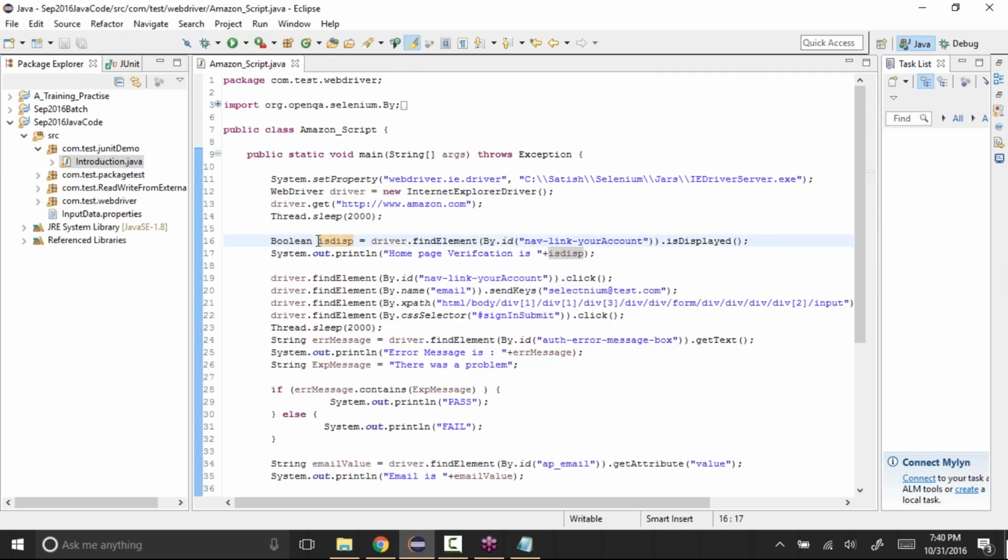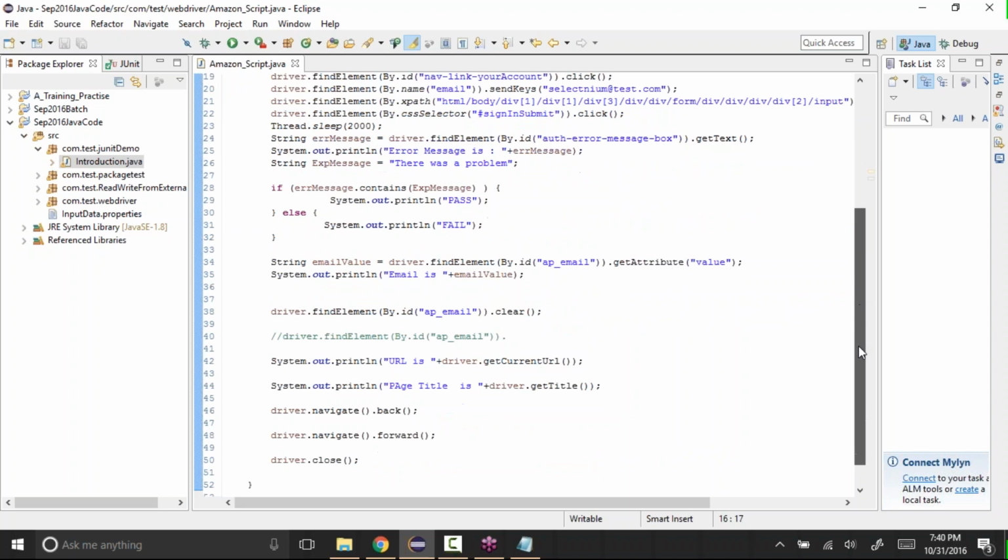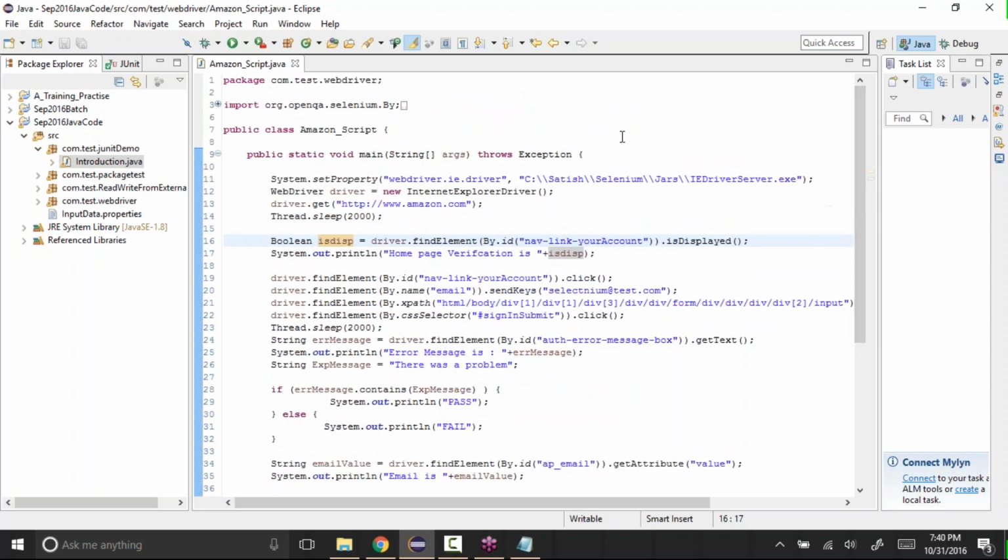Okay, and one more thing that I wanted to show you guys is using Excel as the input for your scripts. Now we know how to write the code and access the application with the help of the WebDriver, how to enter the data, and how to verify the data in the application.